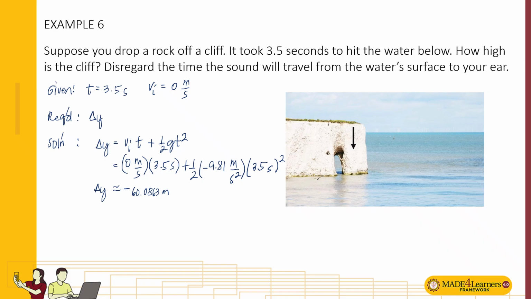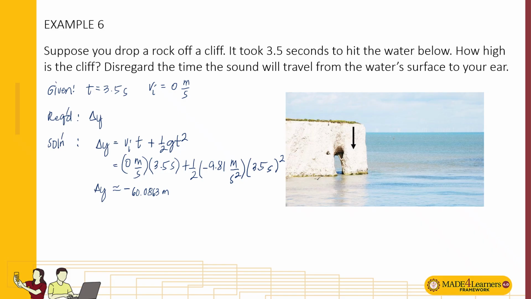So we expect a negative value. The value of your displacement would depend on your chosen reference point. If the final position is below the reference point, expect that the value is negative. If the final position is above your initial position, the reference point, then the value is positive.